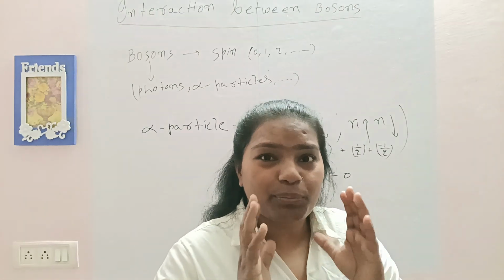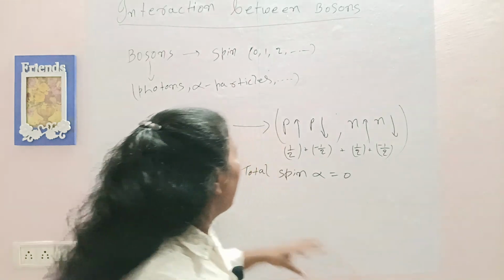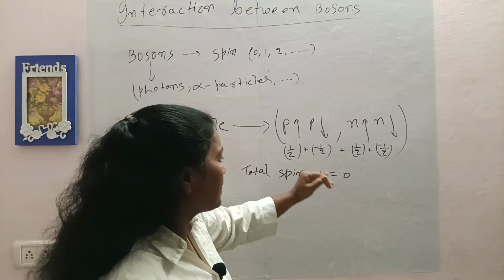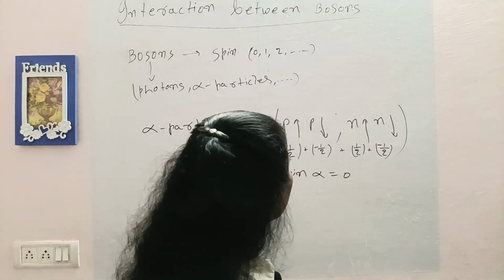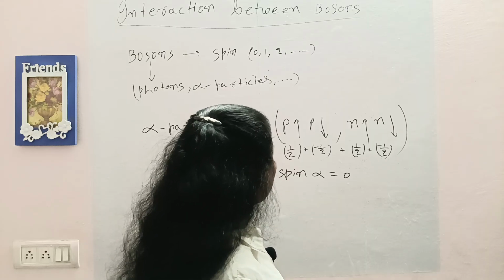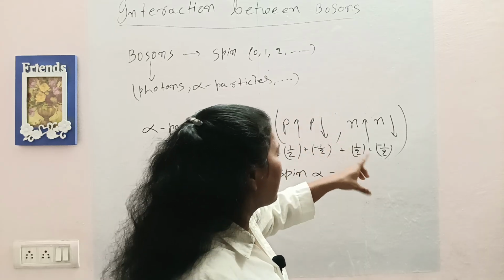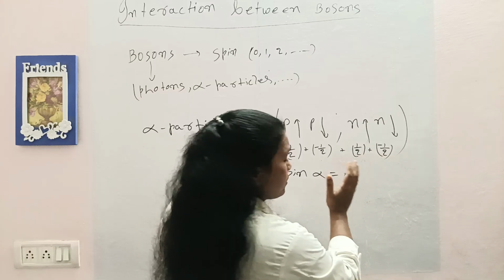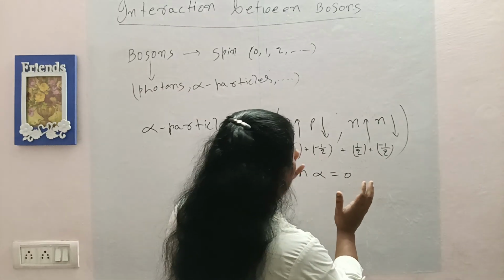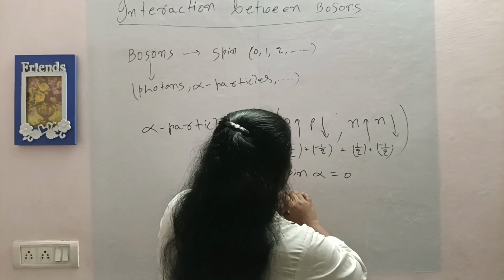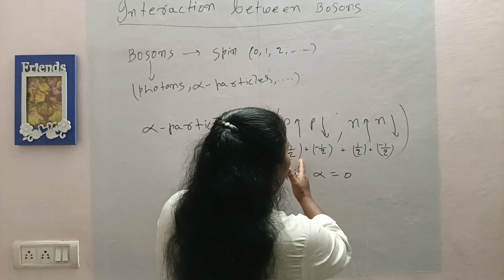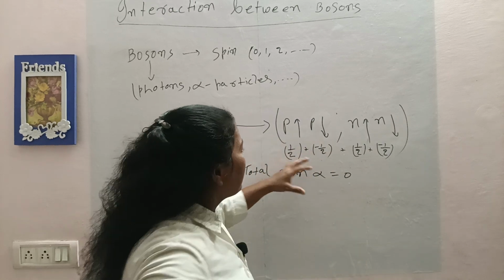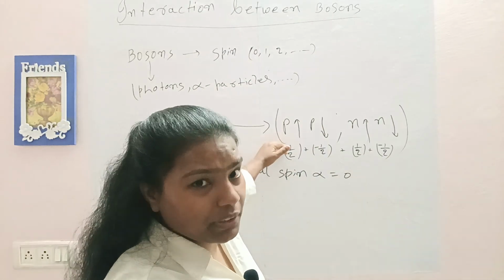What changes? The spin of the particle seems to change. When it is in the form of an alpha particle, the spin is 0, which is an integer, and it shows the bosonic behavior. But when we squeeze them together, the fermion interaction acts. When the alpha particles are close, at high energy and very small distances, then the proton, proton, neutron, neutron act individually as a collection of fermions, and then it does not show the typical bosonic behavior.